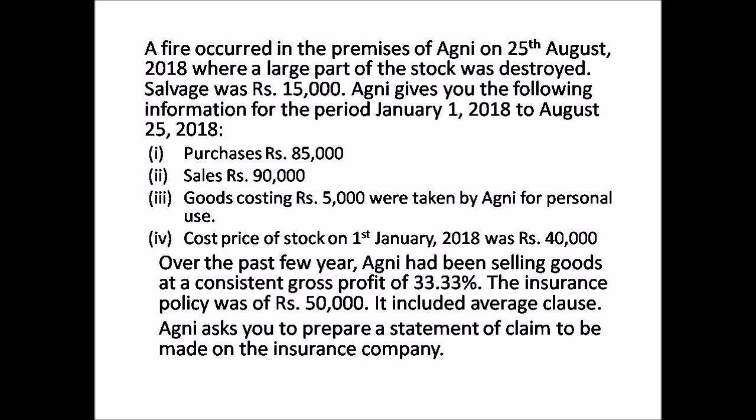The year begins on 1st of Jan. You have the amount of purchases, you have the amount of sales, and you have goods costing 5,000 taken by Agni for personal use, that is, drawings of 5,000. Next, you have the cost price of stock on 1st Jan, that is opening stock, amounting to 40,000. Over the past few years, Agni has been selling goods at a consistent gross profit margin of 33 1/3%. So you have the rate of gross profit, that is 33 1/3%. And then it says the insurance policy was of rupees 50,000.